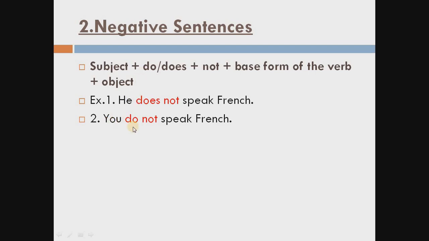Do for the plural, then not, then main verb, then French. Always remember, students, we never use s or es in the main verb when we are using do or does. With do or does, we always use first form of the verb. So you have to learn this formula also for the negative sentences for simple present tense.